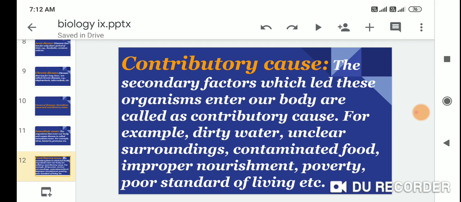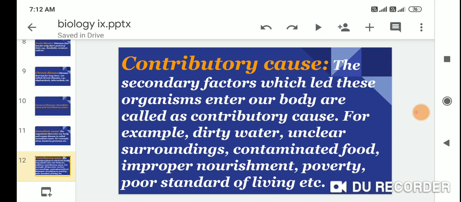Contributory causes: the secondary factors which lead these organisms to enter our body are called contributory causes.